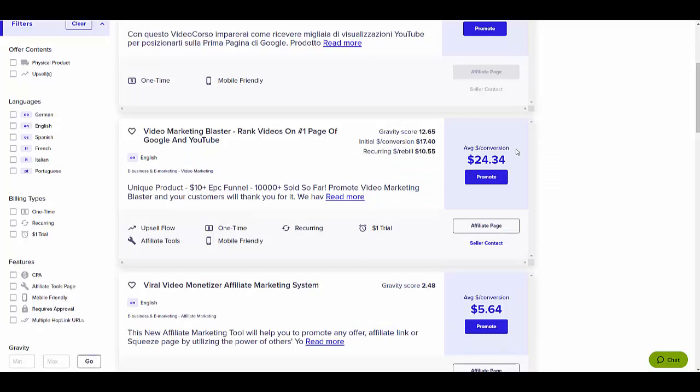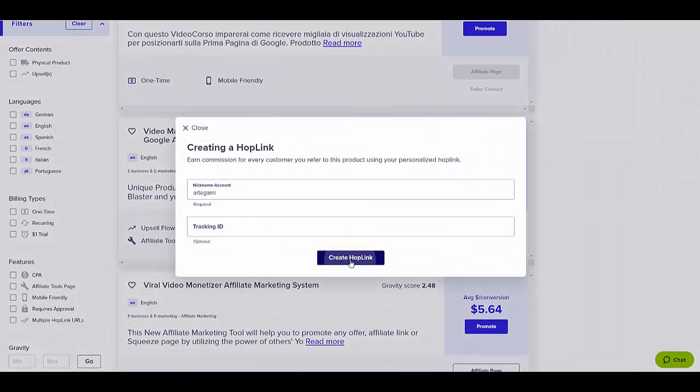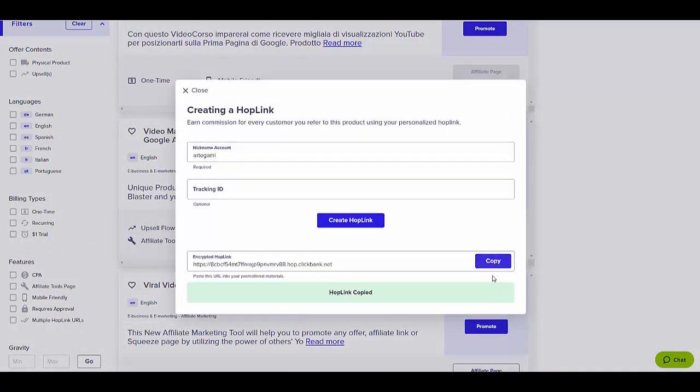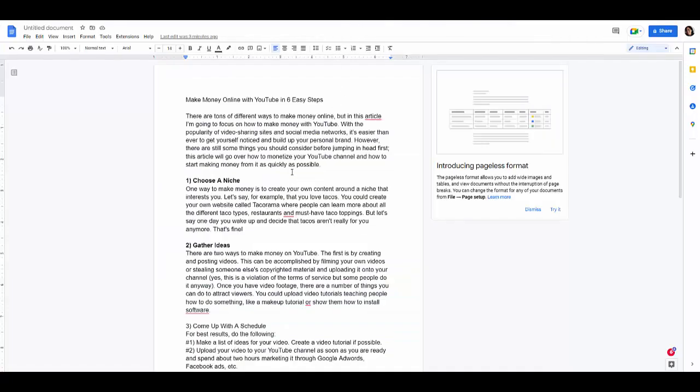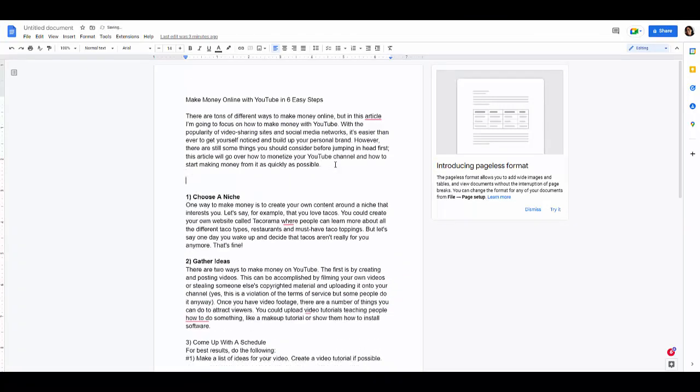So you will need to click here where it says promote. You will need to create your HopLink and you're gonna copy this link. And you need to have a call to action, something like click here to learn more about YouTube monetization.